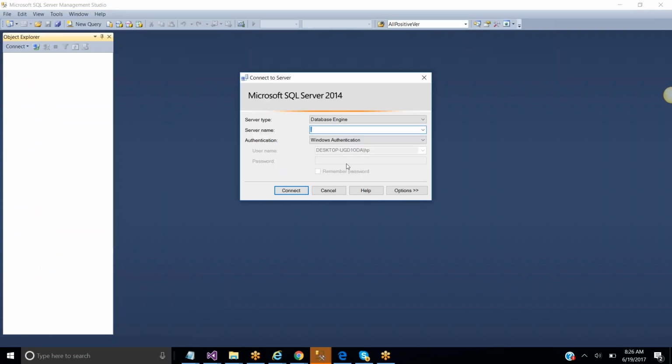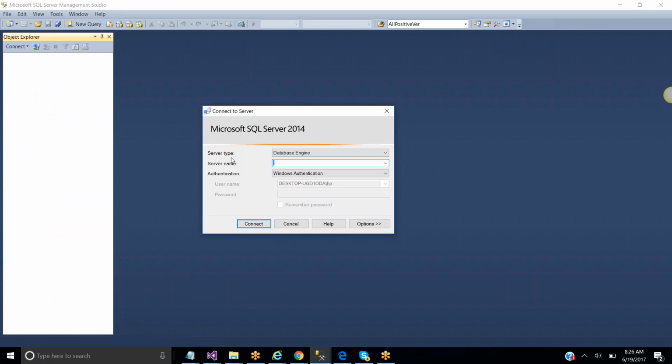Now, whenever you try to open it, a Connect to Server pop-up will come, and here we need to give some basic information, that is the server name. The server type is whatever you are using, SQL Server, which is used for database purposes. And server name means, while installing SQL Server, it will ask you for a server name. I don't remember my server name, that is the reason I'm using the local server, that is dot. If you don't remember the server name you gave at installation, then just give the name of the server as dot.